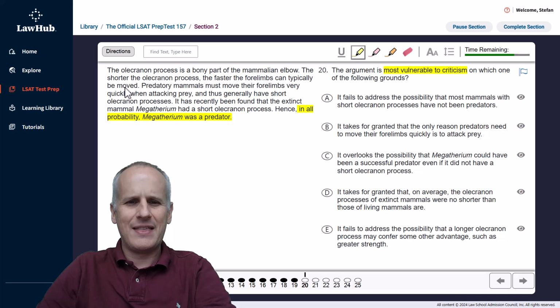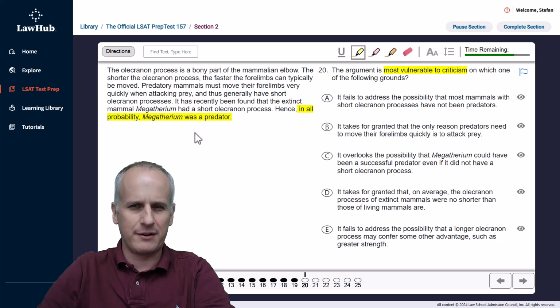And it says that predatory mammals must move their forelimbs very quickly when attacking prey and thus generally have short olecranon processes. So it's saying that a predatory mammal generally has a short olecranon process. That doesn't mean that mammals with a short olecranon process have to be predators. So this is ultimately an improper reversal of some conditional logic.